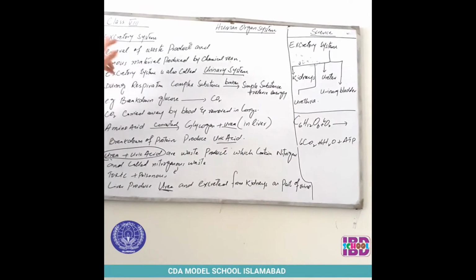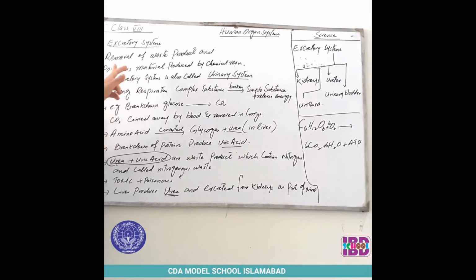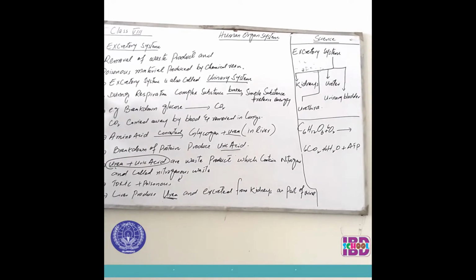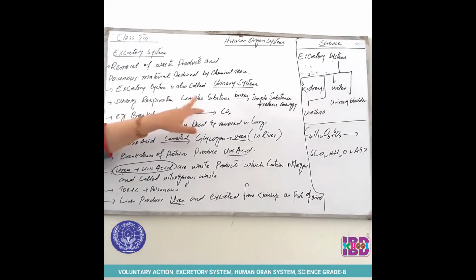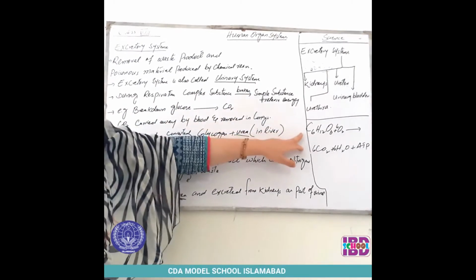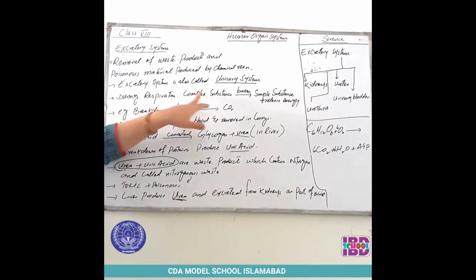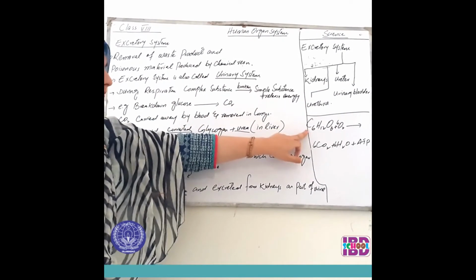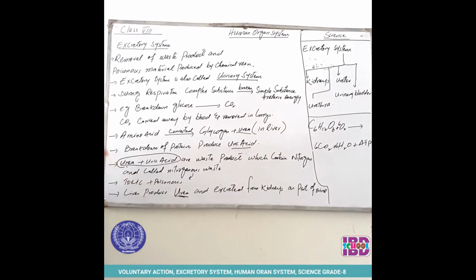Again I am explaining this. The excretory system is that system in which the waste products and poisonous material produced by chemical reactions are removed. The excretory system is also called the urinary system. In respiration, complex substances are broken down into simple substances. In the chemical reaction, glucose is converted into carbon dioxide, water and energy, with ATP as the form of energy.